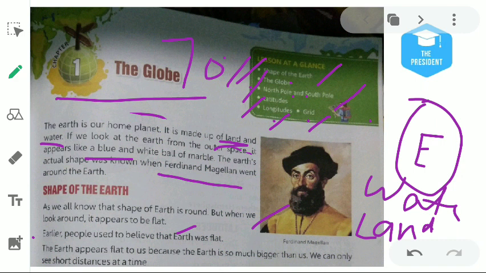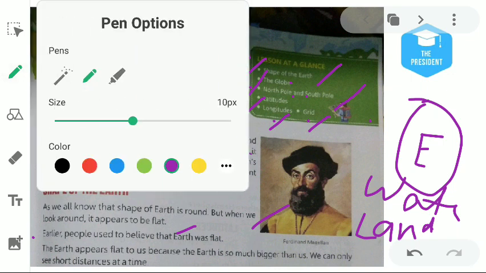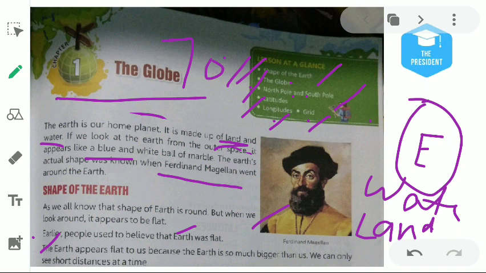The earth appears flat to us. Why does earth look flat? Here is the reason. The earth appears flat to us because the earth is much bigger than us. It looks flat because the earth is bigger than us. We can only see short distances at a time because we have a limitation on our eyesight. Our eyes can't see very far.